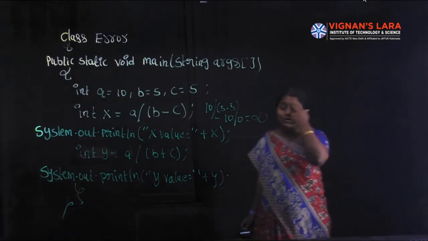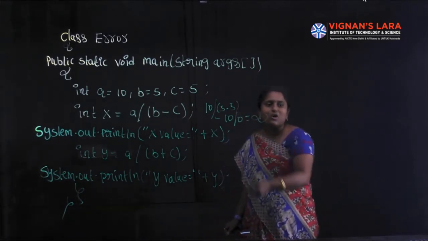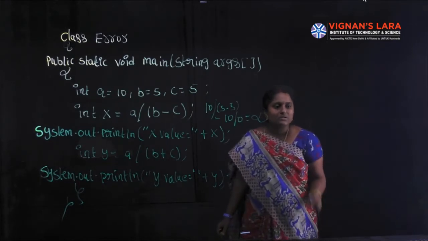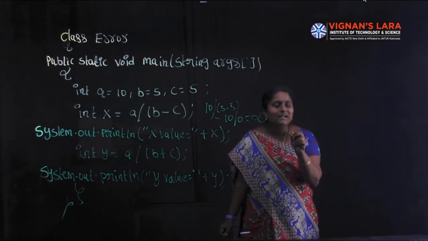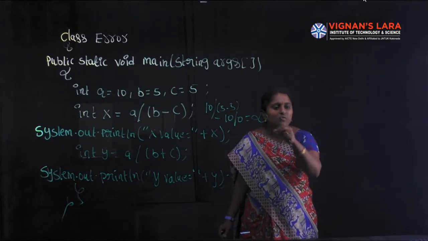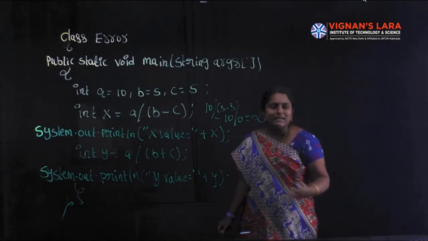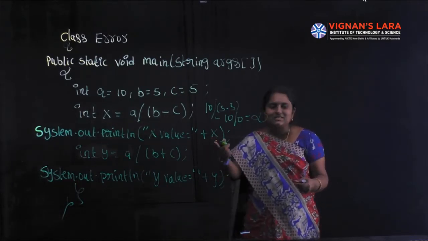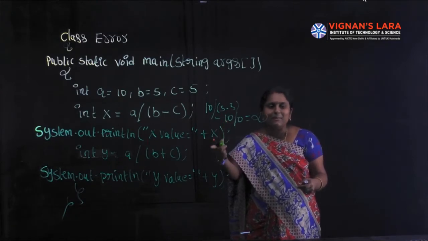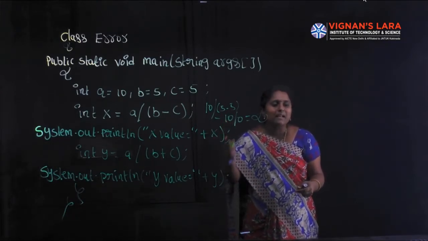So it is a wrong logic, which leads to a wrong output. A runtime error occurs. Runtime errors may also occur because of logical errors. So it is a logical error. We are writing a statement that is dividing a number by 0.